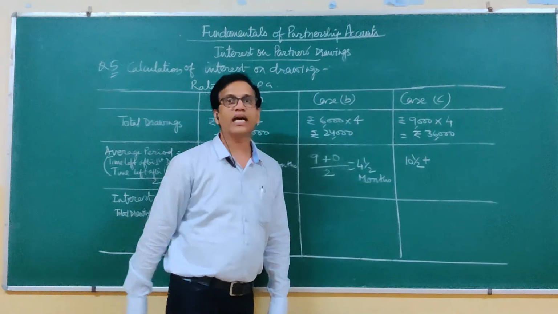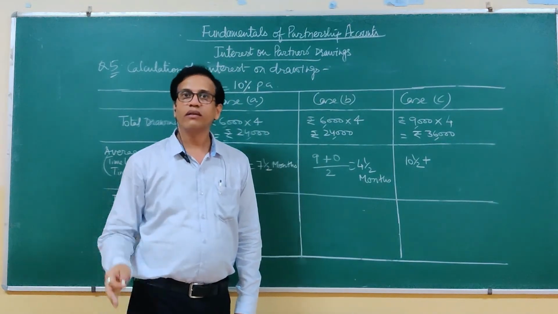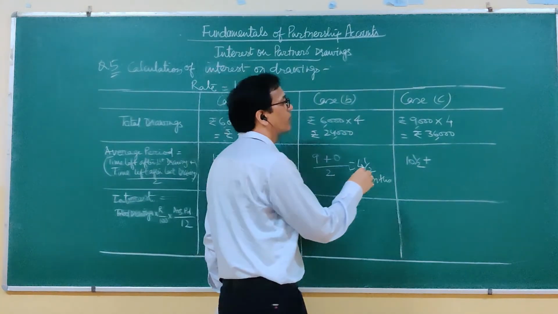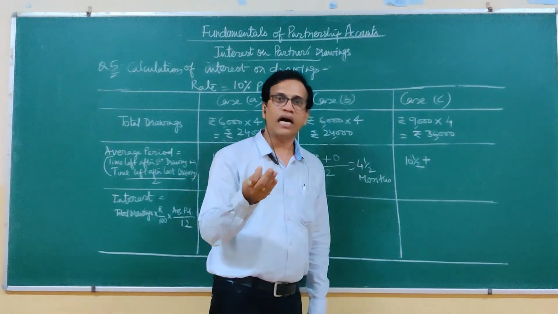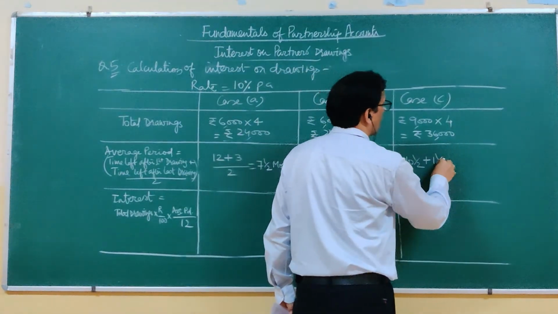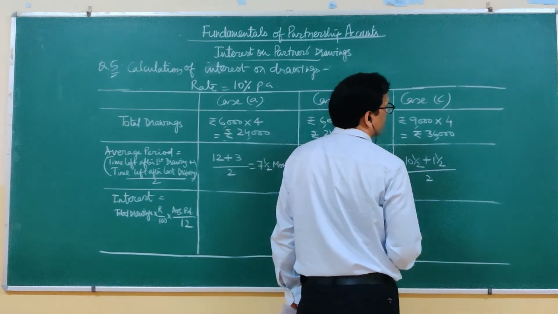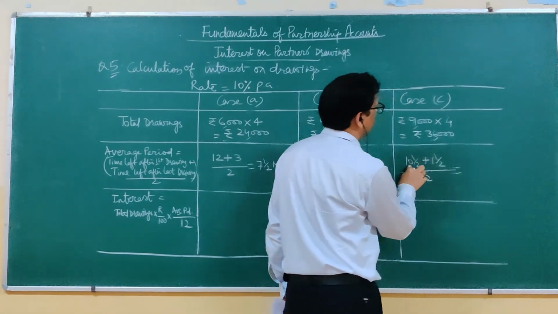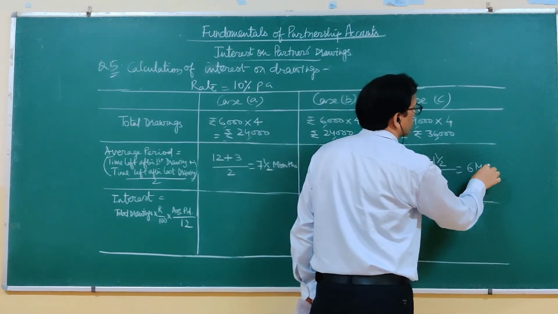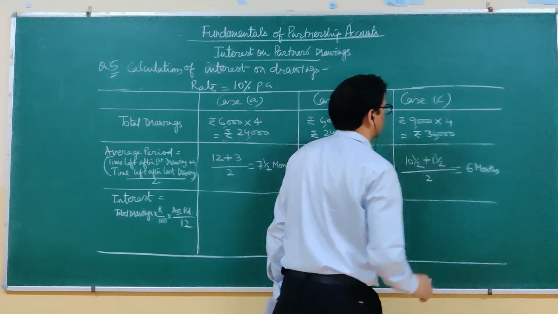Last drawing is made on 15th of February. So 15th of February is half month of February left and one full month of March. So one and a half months left. So here the average comes 10.5 plus 1.5 is 12 by 2, 6 months. So here we will calculate it for 6 months.